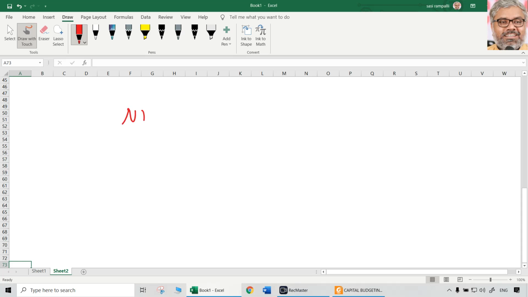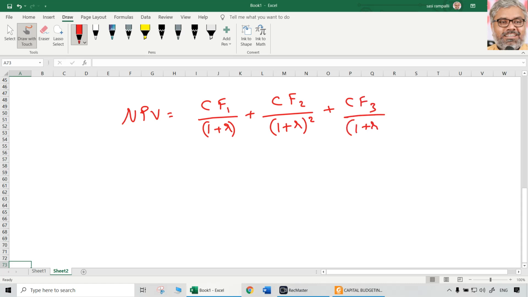For understanding purposes, normally what is NPV? Just for depiction, though we don't do it like this. Presentation is different, but essence is the same. Cash flow of year 1 divided by 1 plus R to the power of 1, plus cash flows of year 2 divided by 1 plus R square, plus cash flows of year 3 divided by 1 plus R to the power of 3, and so on, cash flows of year n divided by 1 plus R to the power of n.